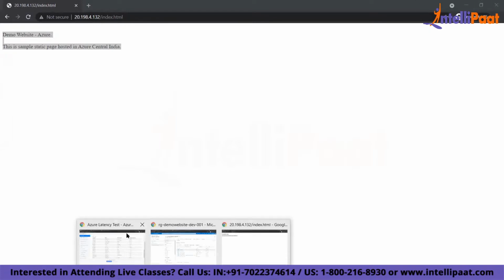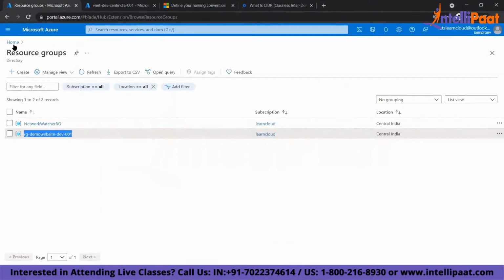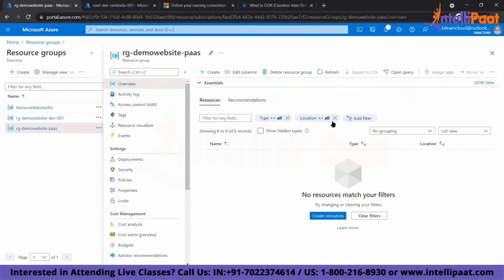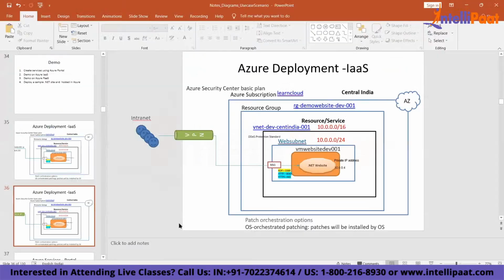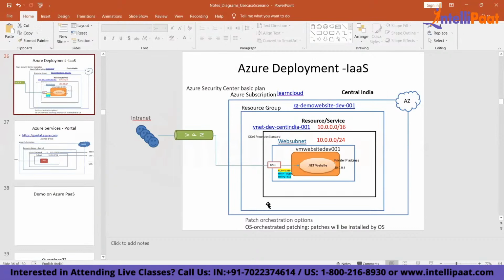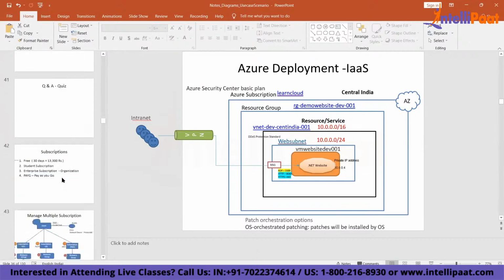Next one, we'll learn about platform as a service. So I'll create one new resource group. If you see here, I've created one resource group, right? Now, inside this resource group, when we talk about platform as a service, in infrastructure as a service, you have to create so many things, virtual network and all. Platform as a service, you don't need anything.